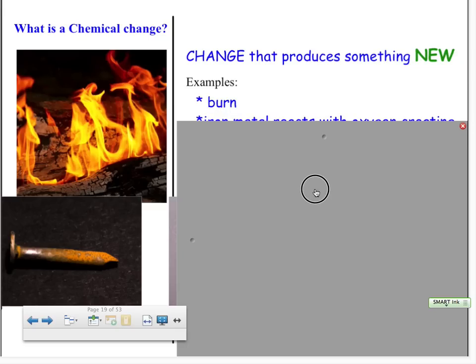For example, when you burn something, like this piece of wood, you are going to notice that it gives off smoke, which was not there before, and it will also create the ashes or the charcoal after the wood burns down. This is something new. Because it is something new and it's different, it is a chemical change.